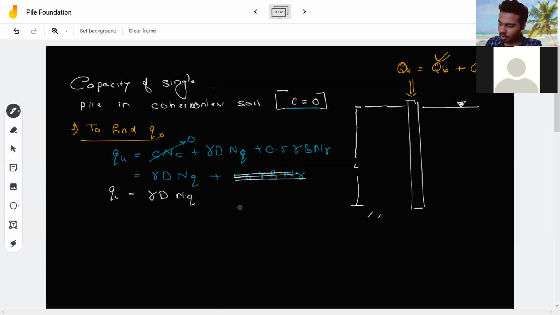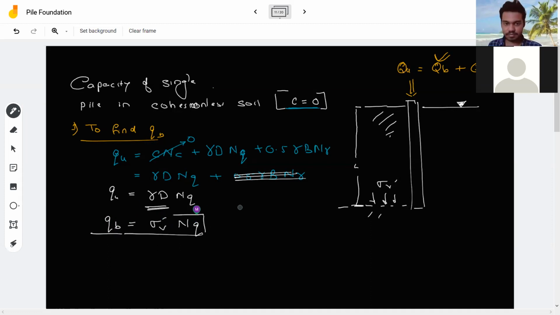Now going with the concept, what do you mean by this gamma D? This total soil here will create some effective stress, that is your gamma D. That is your gamma into D. So I can write it as my effective vertical stress times NQ. And this is my cubic equation. So again, I'm writing it here. My sigma dash V is my effective vertical stress at pile X.